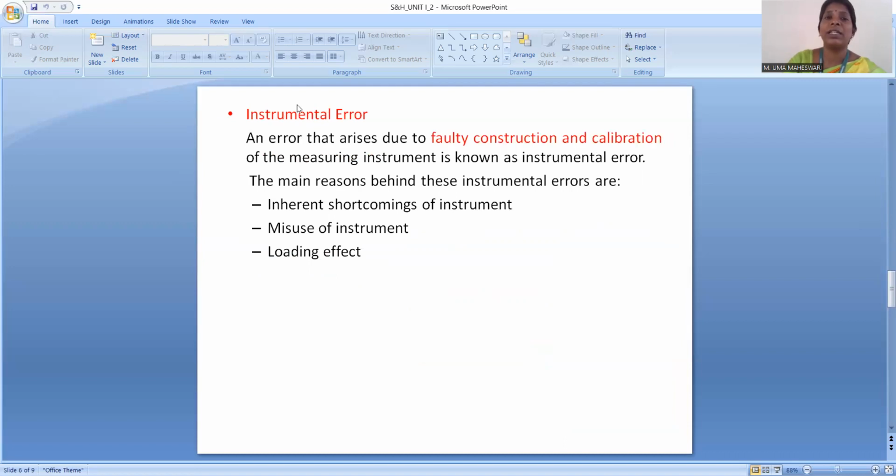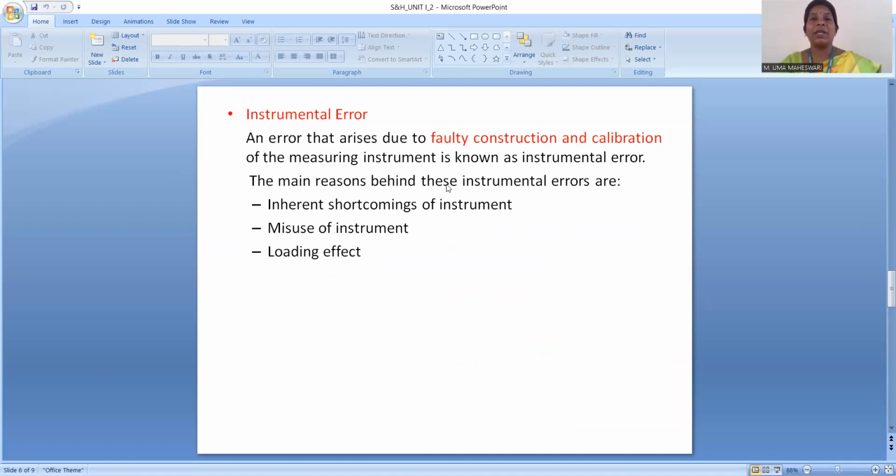What is an instrumental error? The error which is caused due to faulty construction and calibration of the measuring instrument is known as instrumental error. If any fault happens during the construction itself, or any calibration fault happens on the manufacturing side itself, it is known as instrumental error.